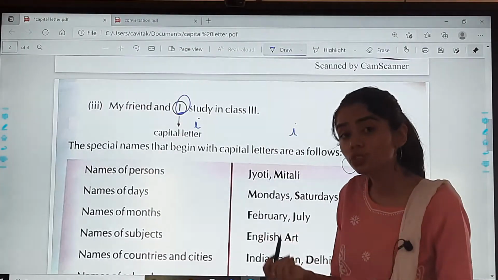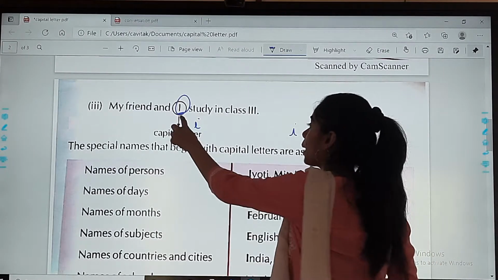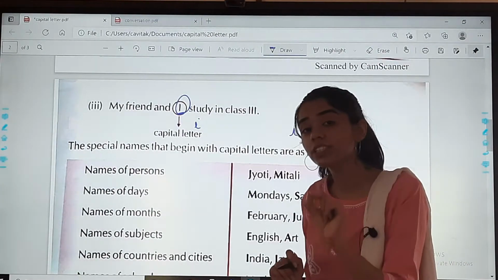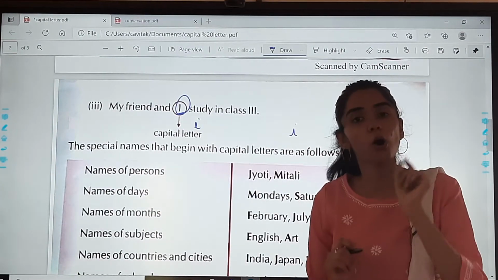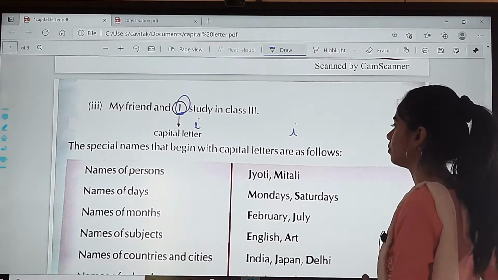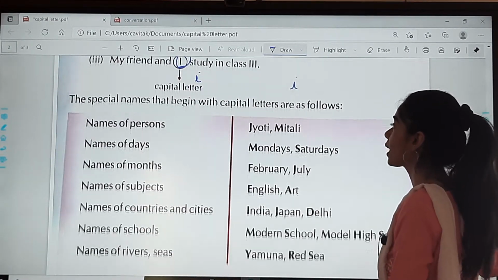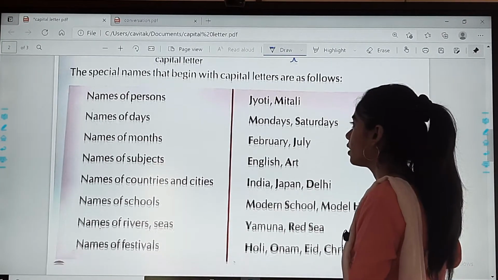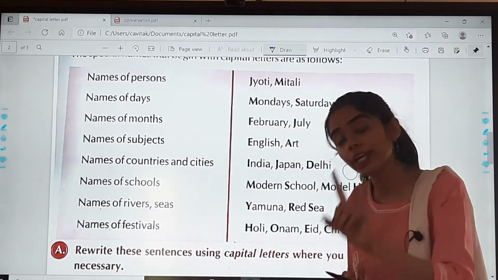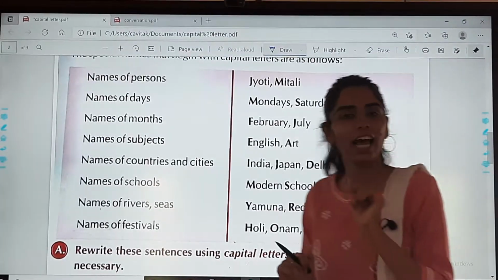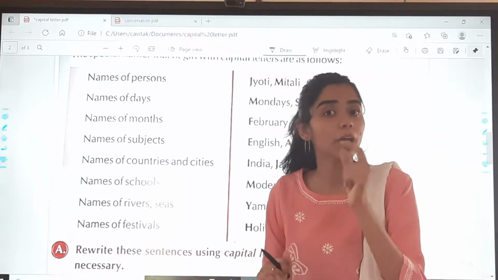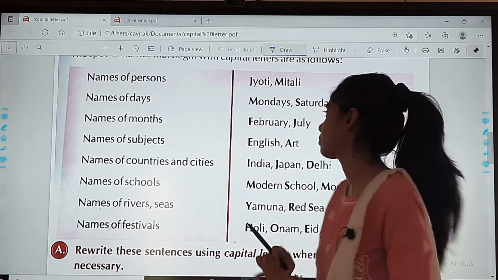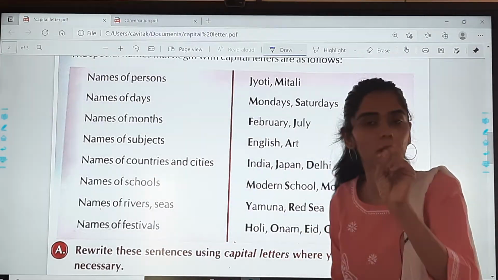My friend and I study in class 3. I am a student. So कहीं पे भी I word आ रहा है, what we are doing? We are using it in capital letter only. So these are the rules that you need to remember always. It will be very useful. Now the special names that begin with capital letters are as follows. So these are all the special names which you always have to begin with capital letters. As I told you, इस lesson में हम ये सीखेंगे कि कौन से words को हमें capital letter से start करना है.